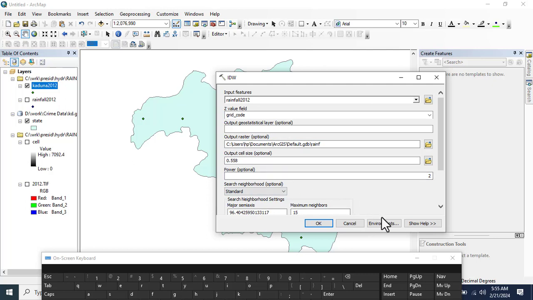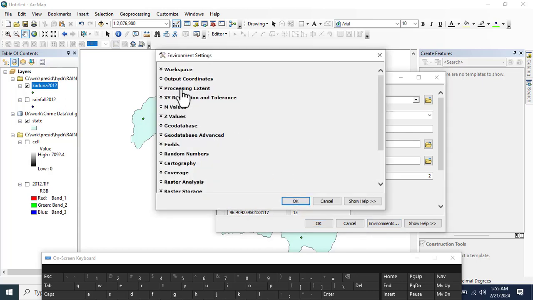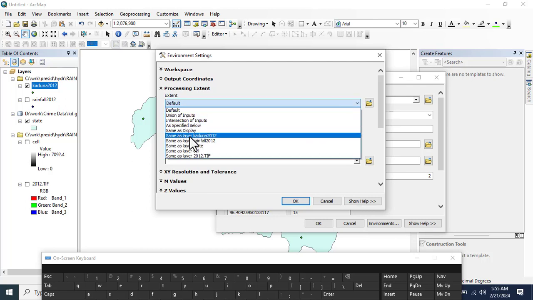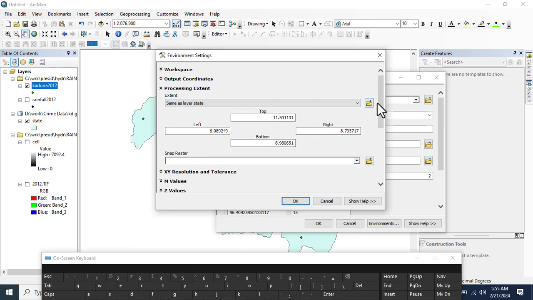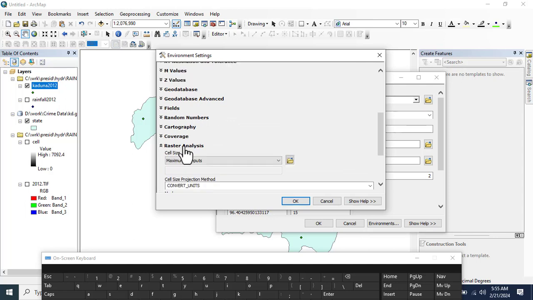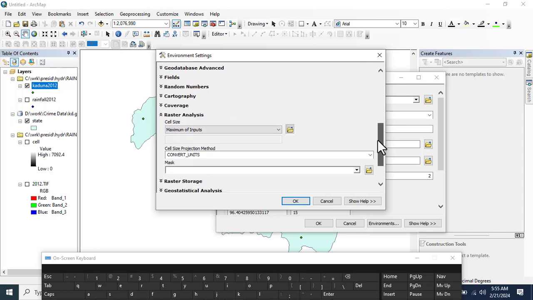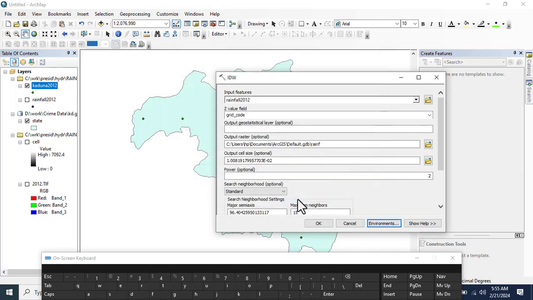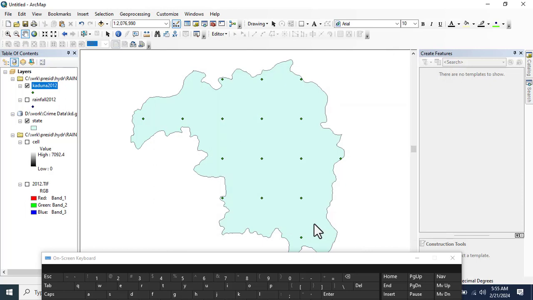You could just click OK, but then it will produce the map on the whole, right? But then we're going to use environment. So in environment we come to processing extent, and we'll change it from default to stoked. And we'll come down to raster analysis, and then we'll draw by small, and then you change the mask to stoked. And then we click on return, and we click on OK. And here you go.